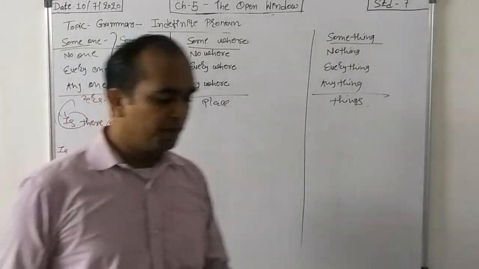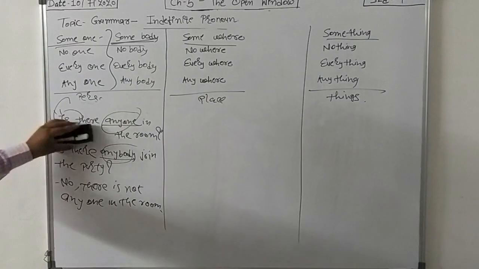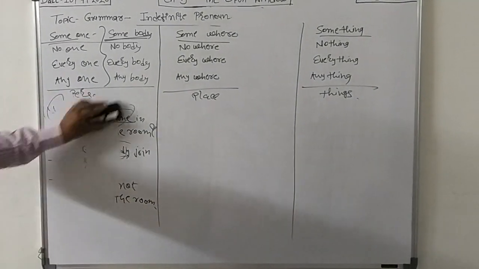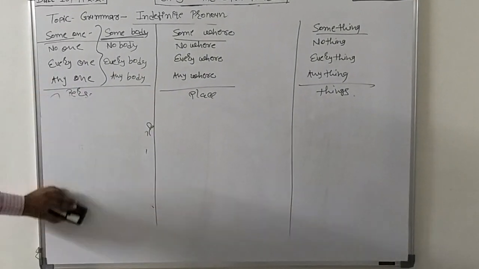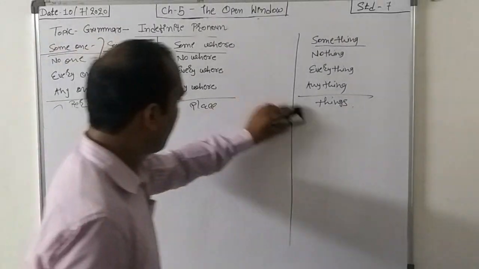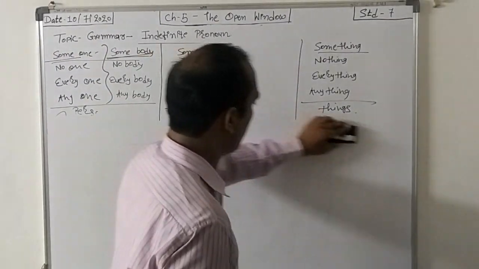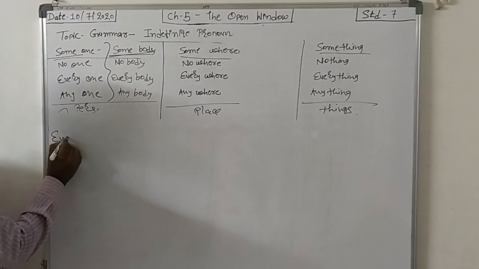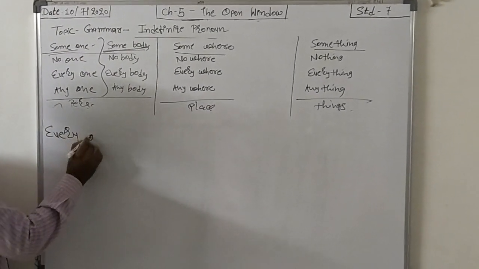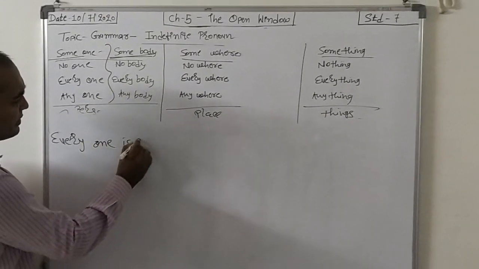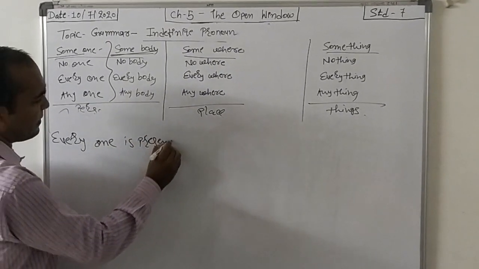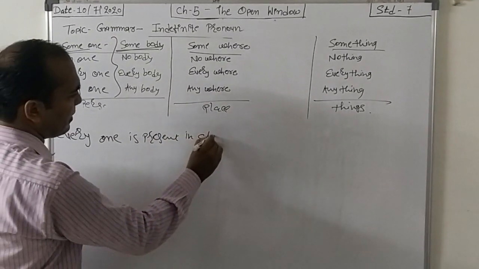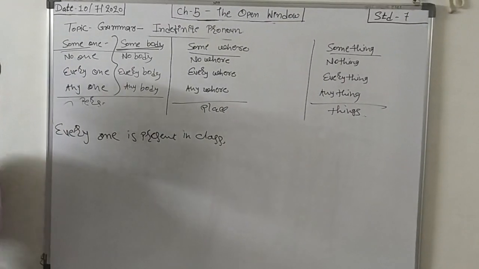How can we use it? For example, everyone is present in class. See this thing.